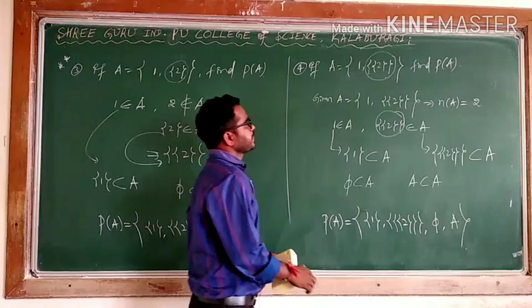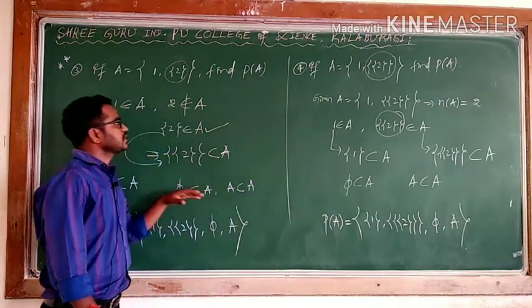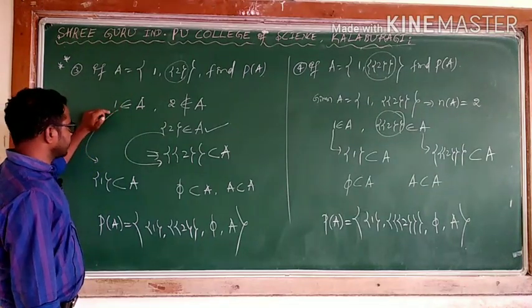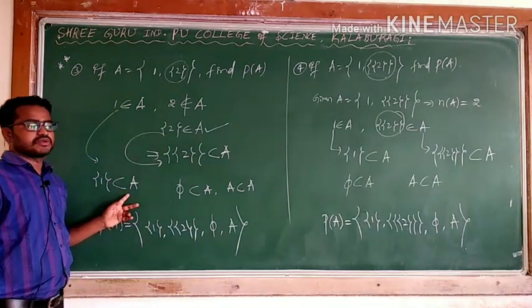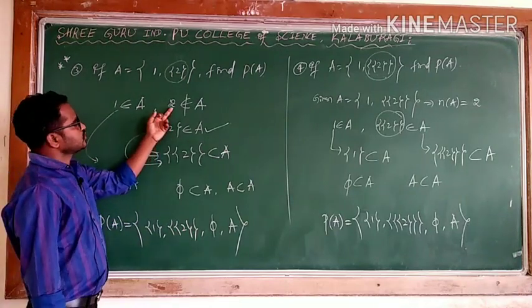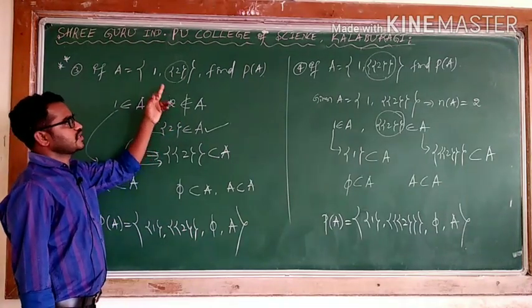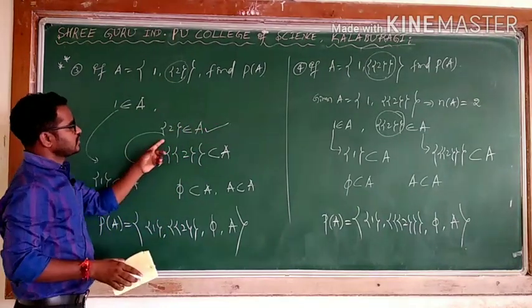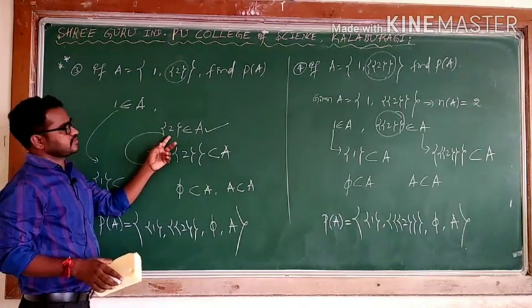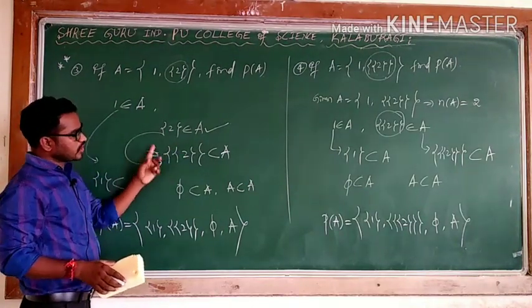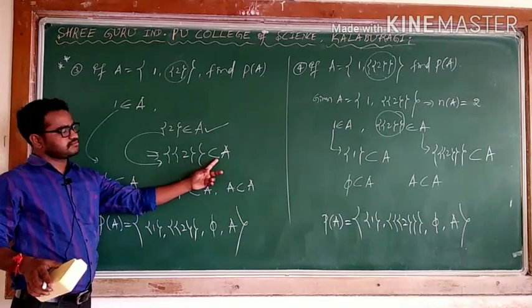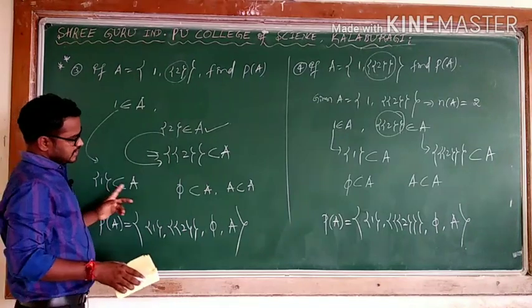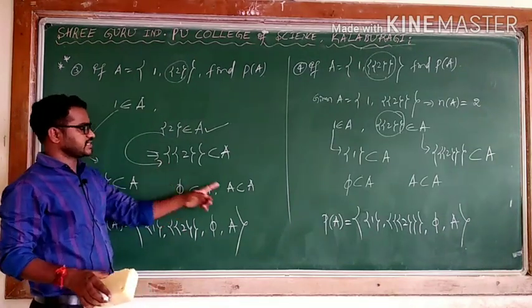Is it clear? Compare both the cases. Here 1, 2, 1 element. If you want to write it in the form of a subset, you take one more. Here 2 is not, I said here, because 2 is covered by 1 flower bracket. Means I can't say this is. When itself having a flower bracket, this is an element. When I am taking one more flower bracket, it is becoming what? A subset. In that case, this is one subset, empty is a subset, and this will be a subset, itself is a subset.